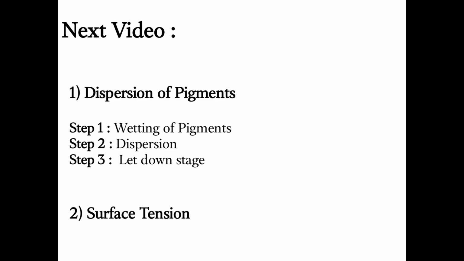So this is it for this video. We have basically covered the details of the colloids, right? In the next video, we are going to study the dispersion of pigments in detail: how the dispersion of pigment is happening inside the resin and the solvent, and what is the basic mechanism they follow. And second, the most important concept, which is surface tension. These two we are going to cover in the next video. Thank you so much.